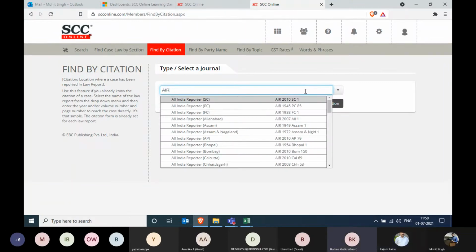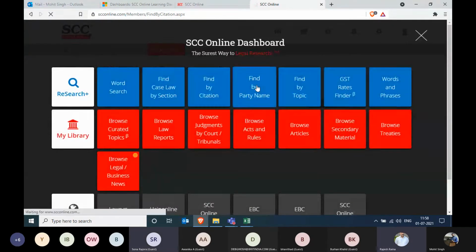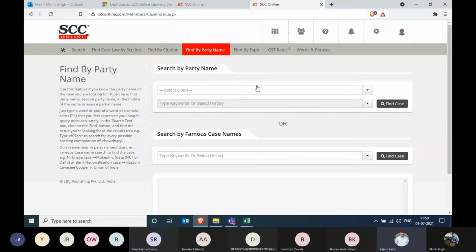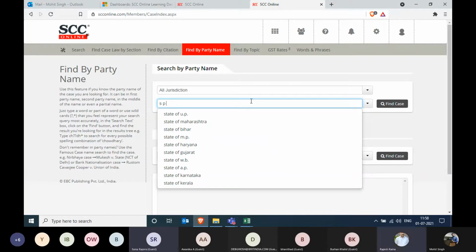Yes, sir. Mohit, before we get into this search, I just wanted to check what you were explaining about searching the case by party name. If you can go back there. In the find by party name, you have a couple of options. One is search by party name. Put all jurisdiction and put ASCI as the party name, because recently when we searched, we were not able to get the proper results.